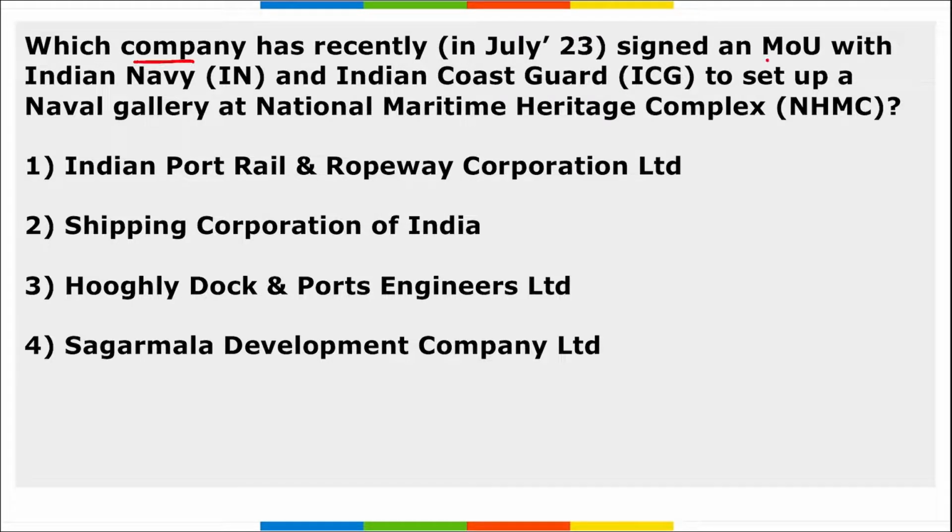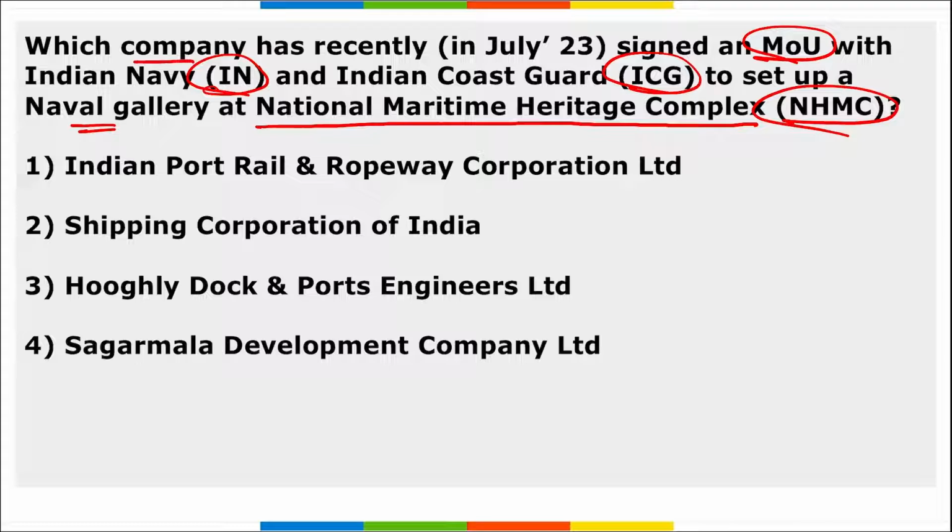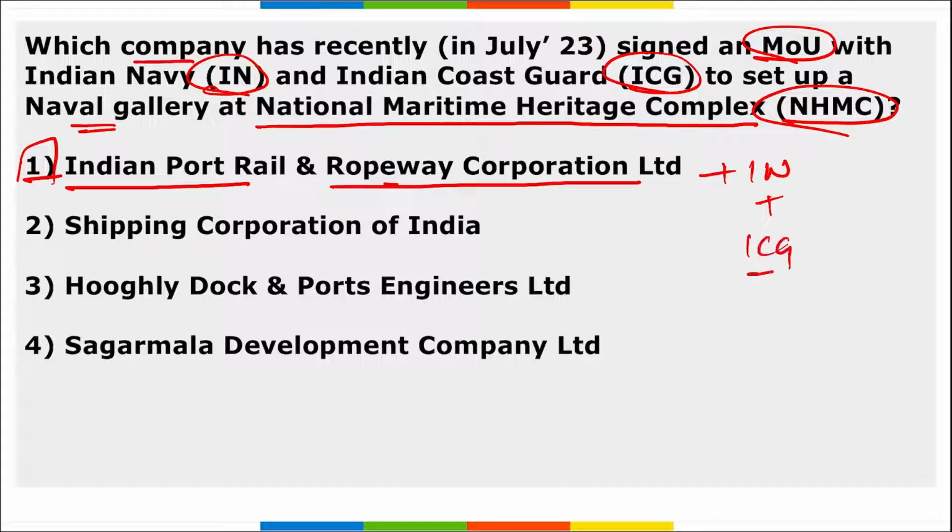Next, which company recently signed an MOU with Indian Navy and Indian Coast Guard to set up a naval gallery at the National Maritime Heritage Complex? So which is it? It is Indian Port Rail and Ropeway Corporation Limited. So option 1 is right here. They tied up with Indian Navy and Indian Coast Guard to set up this naval gallery, and this will be at the National Maritime Heritage Complex.